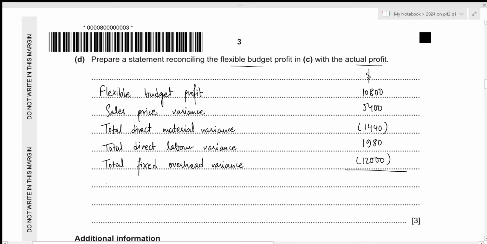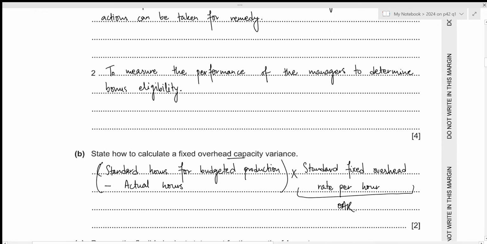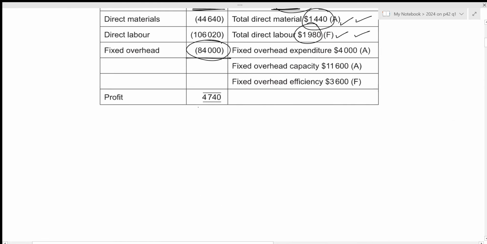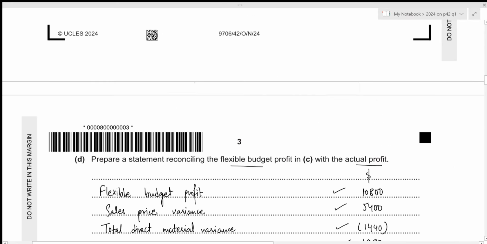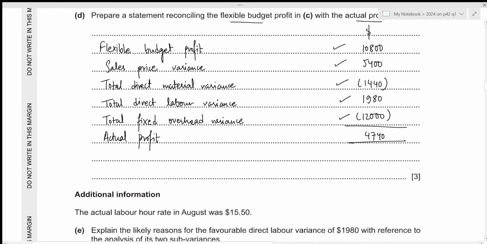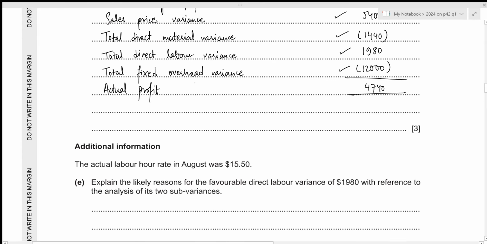Now this should give us the actual profit. So that will be 10,800 plus 5,400 minus 1,440 plus 1,980 minus 12,000, which is 4,740 positive. And we can also check this value within our insert because we have been given the actual profit right here. So it's the same one, which means that our reconciliation statement is correct. That is all for the fourth part. Let's move towards the next one.